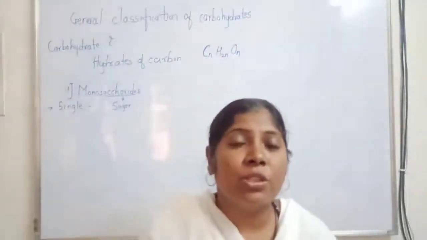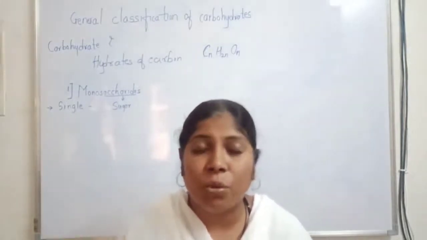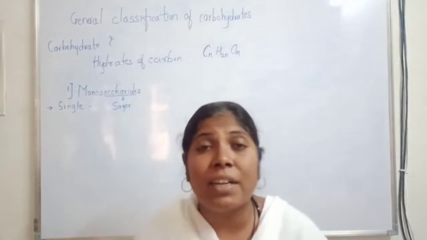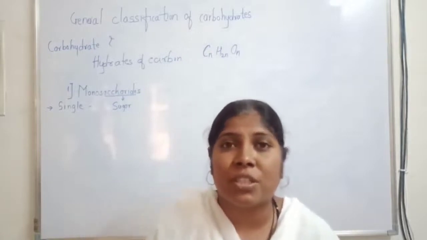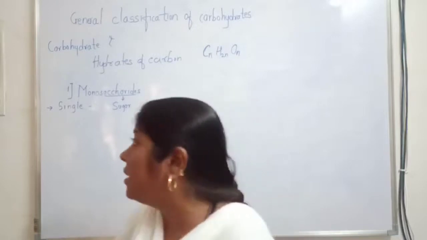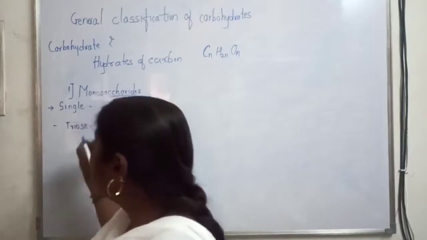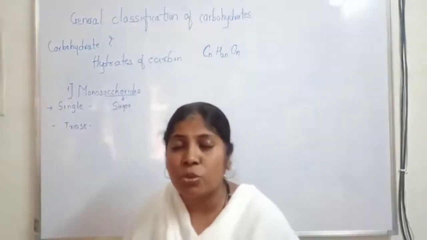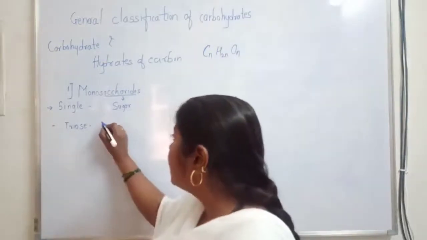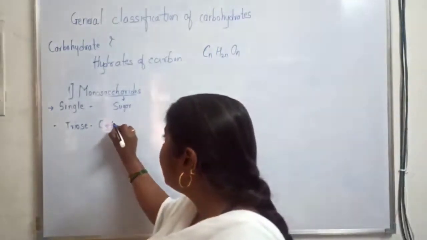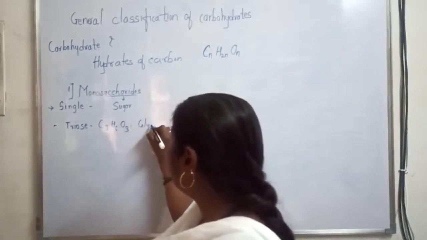So what is the quality of these sugars? These sugars do not undergo further hydrolysis, and these monosaccharides are again subdivided into 5 categories according to the carbon atoms present in their structures, and these 5 classes are triose. The name itself indicates that these are the sugars which contain 3 carbon atoms in their structure. So trioses have the formula C3H6O3, and the example is glyceraldehyde.